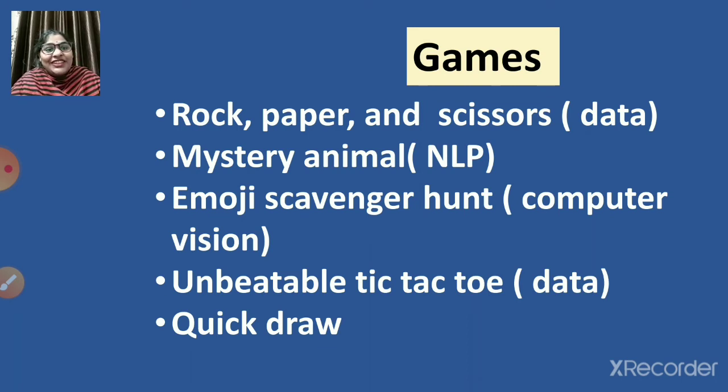Okay, so next one is mystery animal. So the link is again provided in your book, children. You can just click that link, or you can type that link in and you can just play this mystery animal game. It is based on natural language processing. So you have to ask, there is one mystery animal, you have to keep on asking a few questions to the computer, or if you're playing on a mobile, you have to ask a few questions like, does that animal stay in water or land? Does it have a tail?